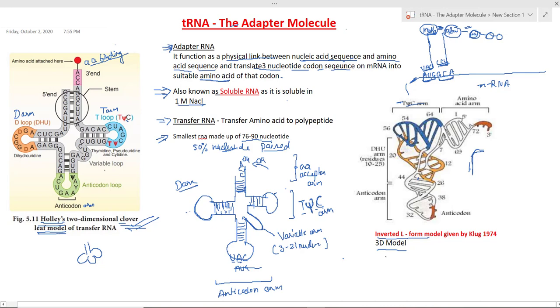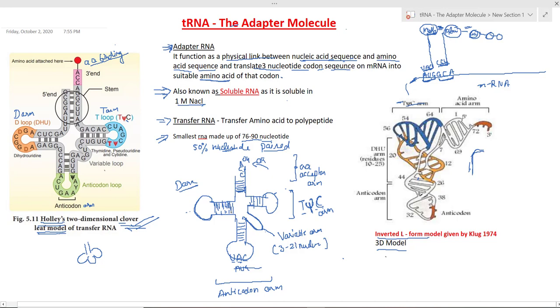This is quite clear from the diagram. There are five different arms. This is the amino acid acceptor arm, this is the D arm, this is the anticodon arm, this is the T psi C arm, and this is the variable arm.